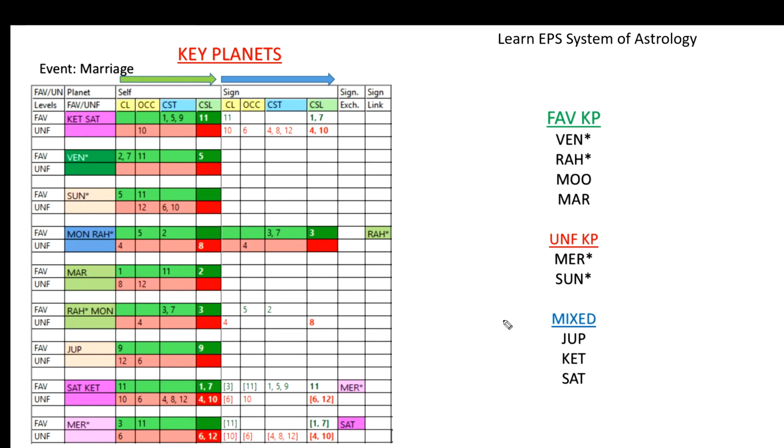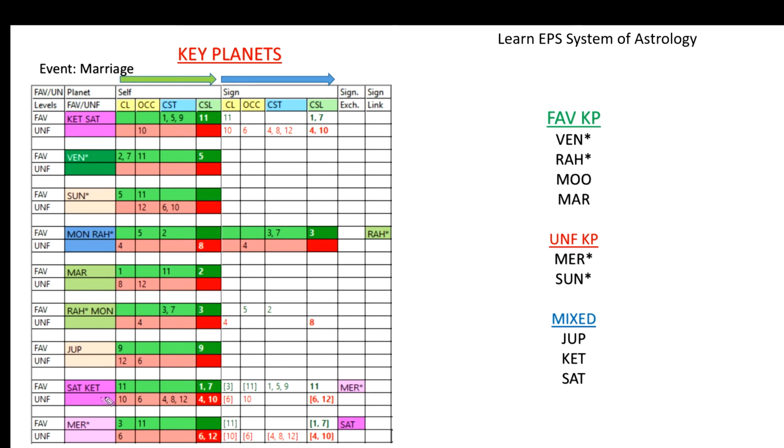Then mixed key planets. What are mixed key planets? You can see Jupiter has both favorable and unfavorable. Then Ketu has favorable house grouping and unfavorable is very less, but in the sign it has unfavorable strength. Unfavorable is also present, so it is mixed.